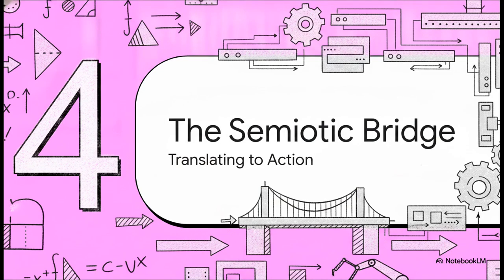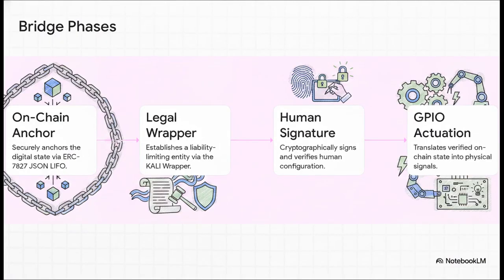All right, Section 4. Crossing the semiotic bridge. Now we're traveling further down the trunk, translating mathematical consensus into physical action via what the sources call the semiotic bridge. This structured bridge follows 4 very strict phases to keep causality totally intact. First, anchoring the state via ERC 7827. Second, wrapping it legally via a Kali smart contract, which establishes a liability-limiting legal entity. Third, applying human cryptographic signatures via the kernel sign protocol to verify human configuration and, quote, sweat. And finally, hitting the hardware via physical actuation.